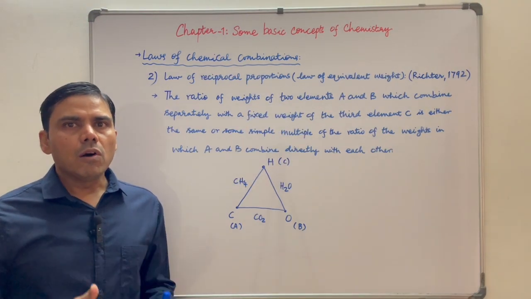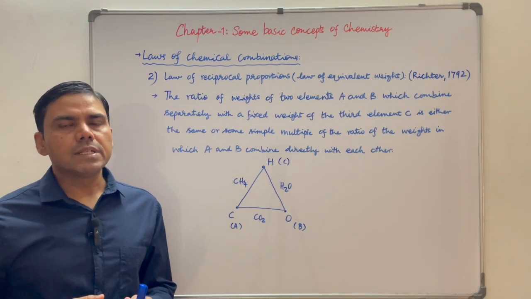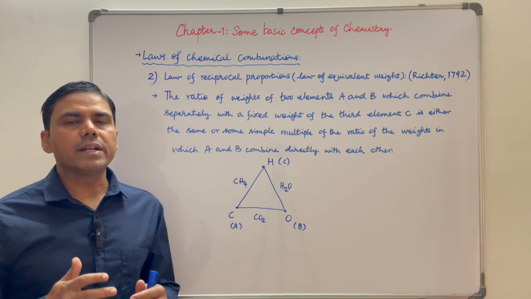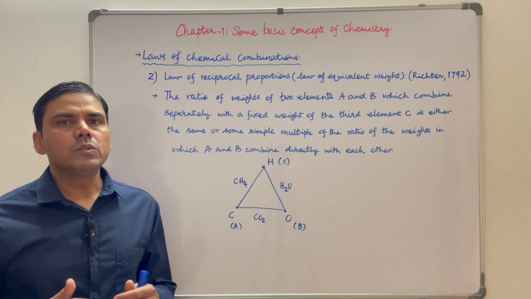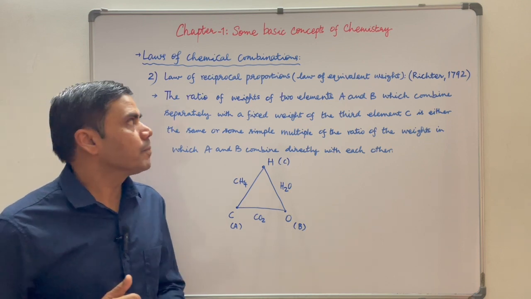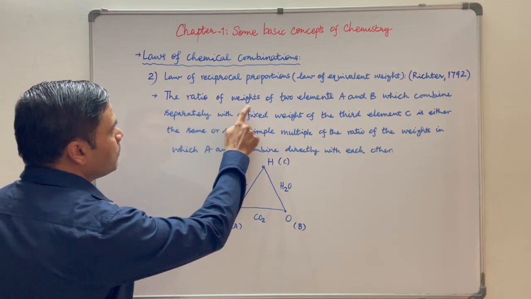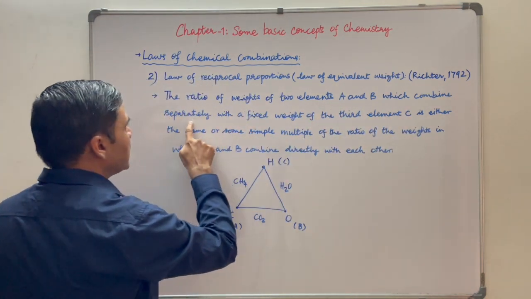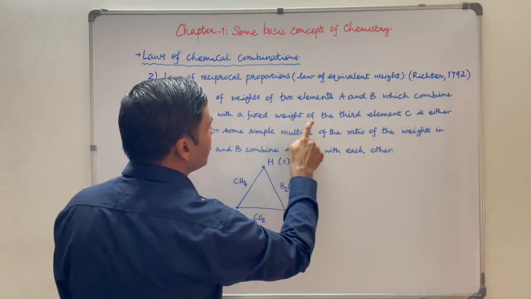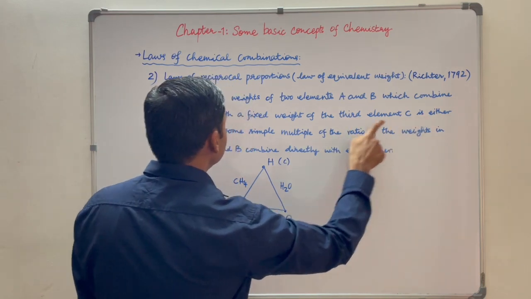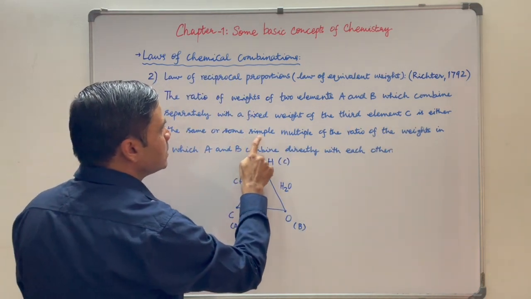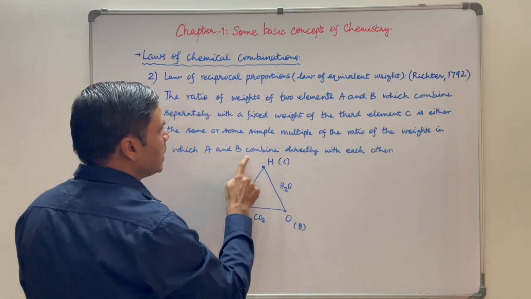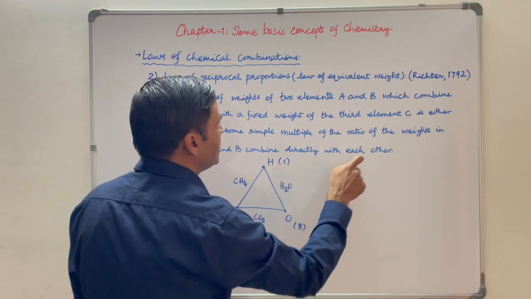Second one is law of reciprocal proportions. It is also known as law of equivalent weight. It was given by Richter in 1792. So let us understand what this is. The ratio of weights of two elements A and B which combine separately with the fixed weight of the third element C is either the same or some simple multiple of the ratio of the weights in which A and B combine directly with each other.